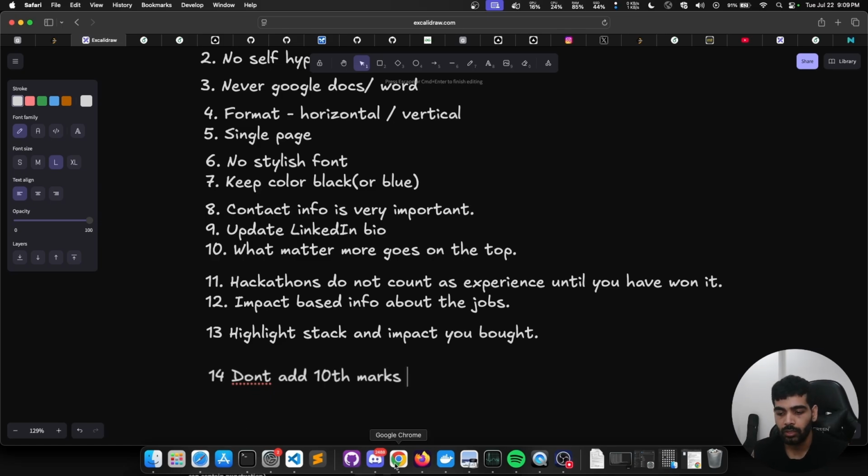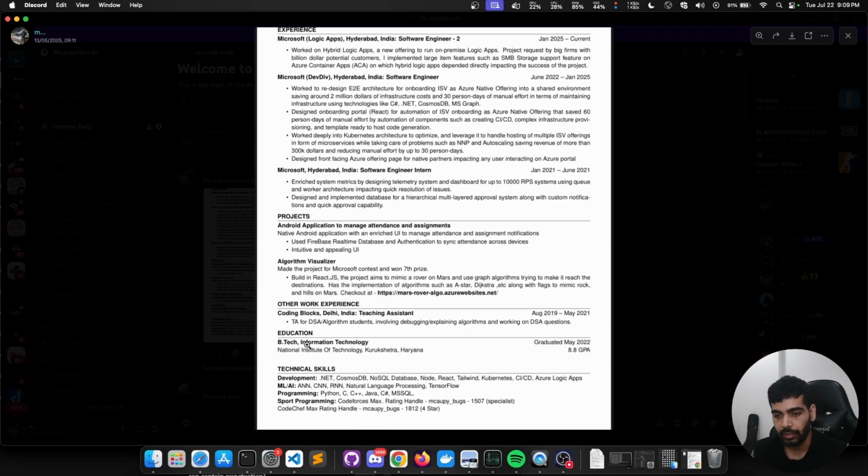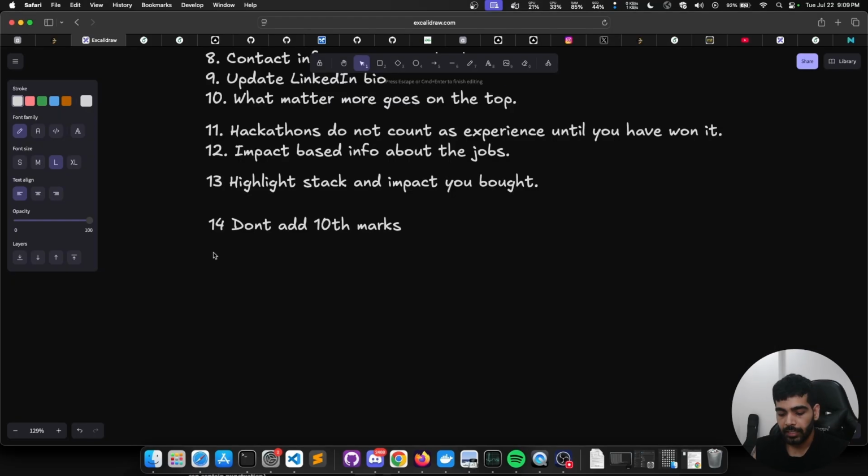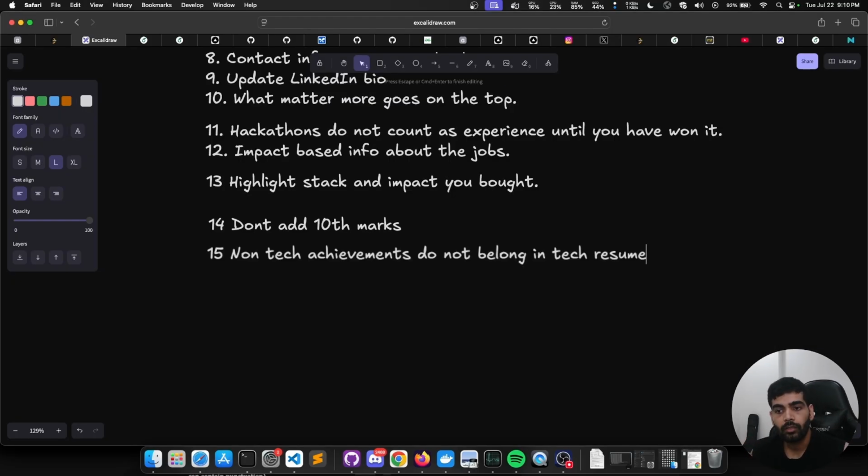I have not added them because I have enough stuff in my resume that I can only afford to add my BTech education. Next point: your non-tech achievements do not belong in your tech resume. If you have worked in any society in your college, be it the drama society, music society, or technical society, maybe you have managed a hackathon, that does not belong in your resume. That is an organizational responsibility, but you are applying for a tech job. They don't correlate. So I get it, you don't have enough points to put in your resume, but these achievements do not belong in it.